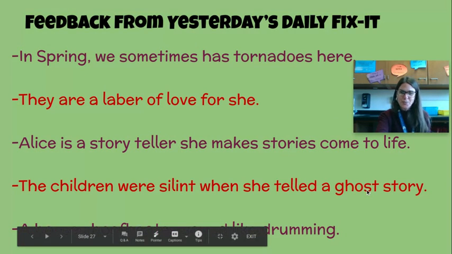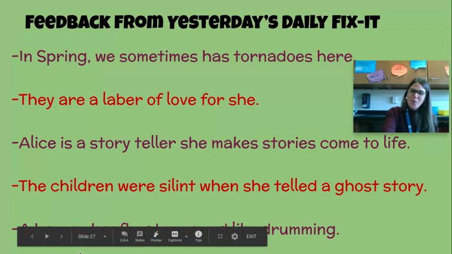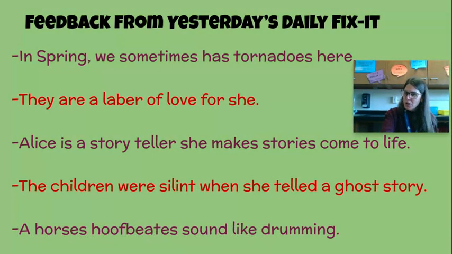Let's look at our last one. As soon as that black bar goes away, let's read that together. A horse's hoofbeats sound like drumming. Okay, let's look at horses. Well, that looks like a plural noun there, but horses should not be plural. It's singular. Actually, the hoofbeats belong to the horse.